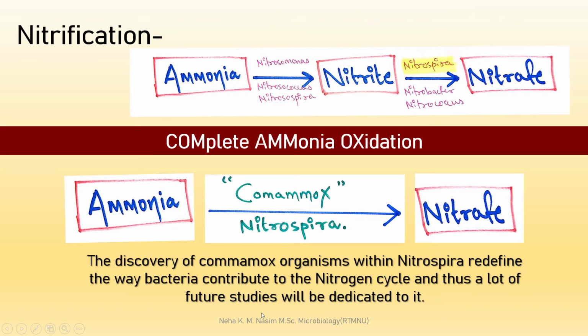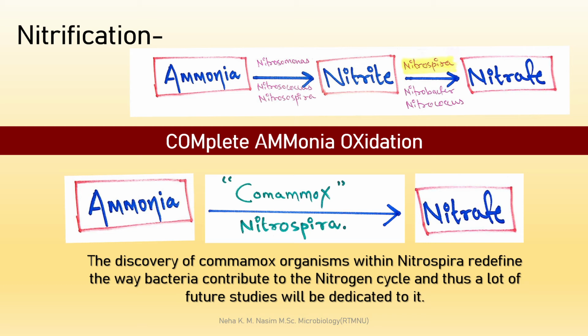Okay, so let's see the nitrification. Nitrification process में ammonia is converted into nitrite and nitrite is converted into nitrate. Okay, so ammonia का जो conversion है nitrite में होता है, it is carried out in nature by various organisms like Nitrococcus, Nitrospira, Nitrosomonas. Okay, and जो nitrite का conversion होता है nitrate में, it is also carried out by different organisms like Nitrobacter, Nitrococcus, Nitrospira. Okay, so this is the usual process of nitrification.